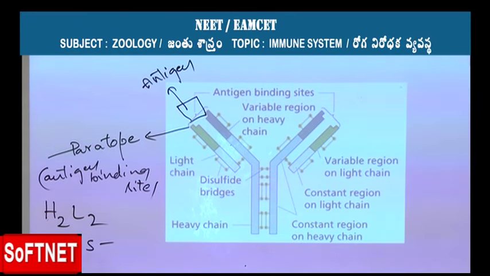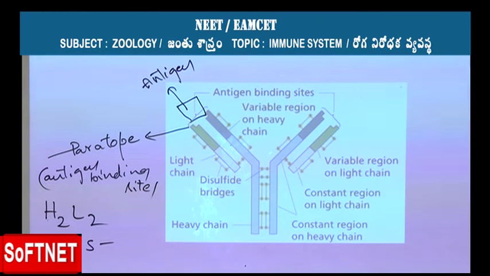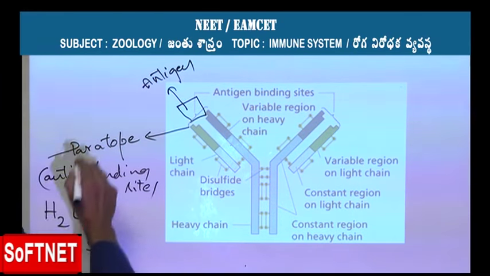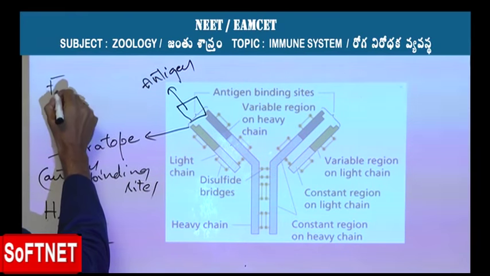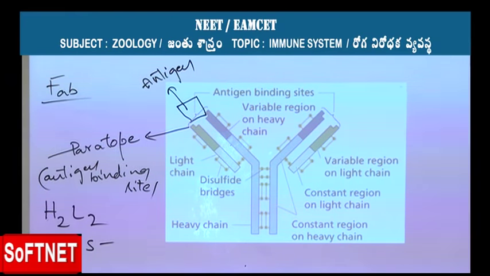Sometimes the same type of antigen binding sites or different types of antigen binding sites are present. So that is the fragment which is responsible for binding of antigen. That's why it is called the fragment antigen binding site, or Fab end, which is the ends of the arms of this Y molecule, the antibody.